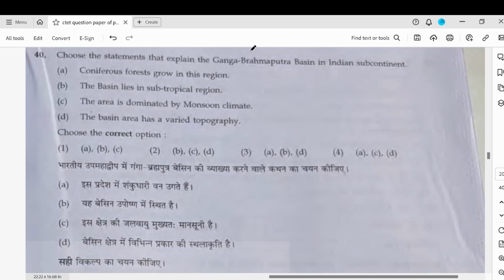So choose the statement that explains the Ganga Brahmaputra basin. So this is where Ganga and the Brahmaputra meet in the Bay of Bengal. So coniferous trees grow. This is wrong. Coniferous trees do not grow. It is in the subtropical region. Yes, monsoon climate and varied topography. So B, C, and D will be correct. So coniferous trees do not grow here, they grow up in the hills.